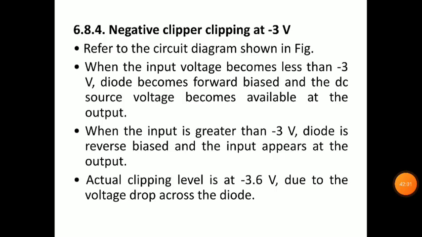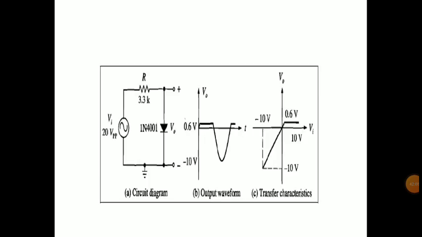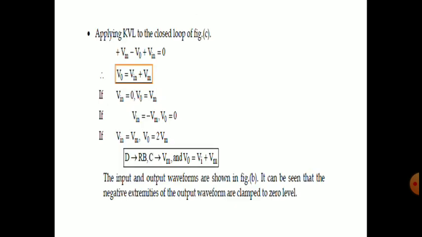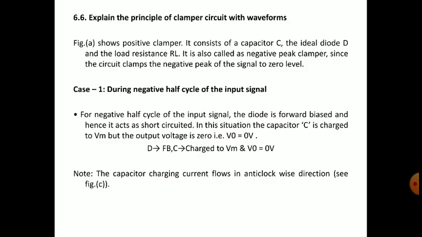I hope all of you have drawn these circuits. Now a quick revision of today's topics. First, we discussed today's new topic, that is clamper circuits. A clamper consists of a capacitor and a diode with a load resistor, and it can be a positive peak clamper or negative peak clamper depending on which peak of the signal is set to zero level.